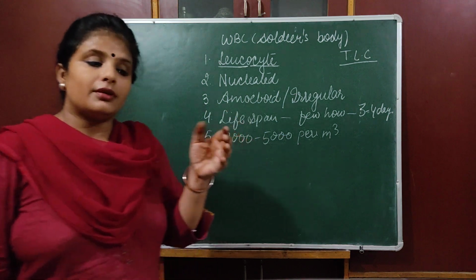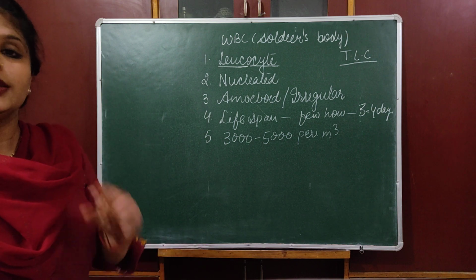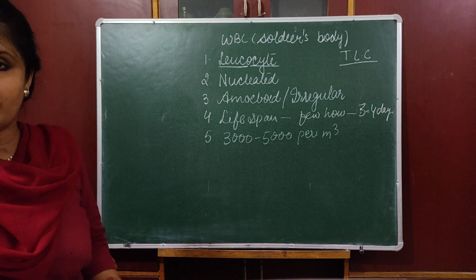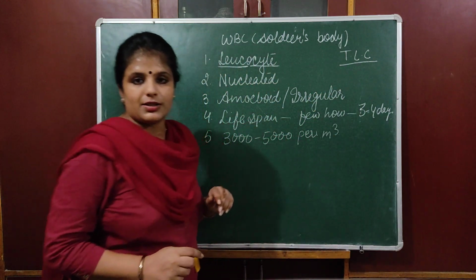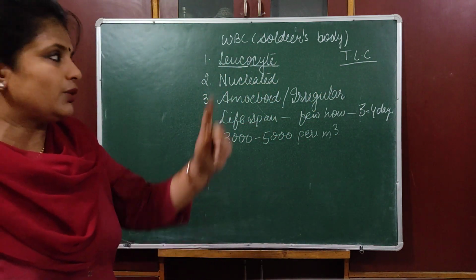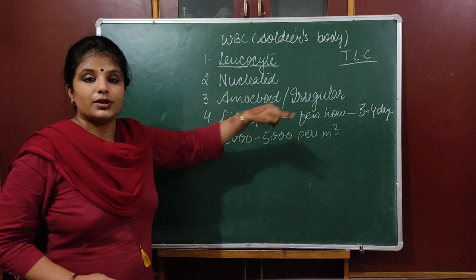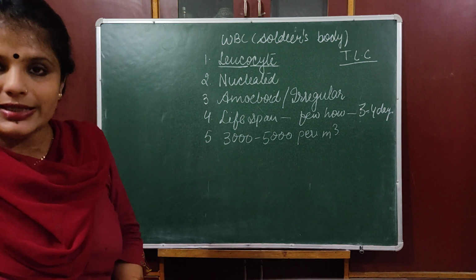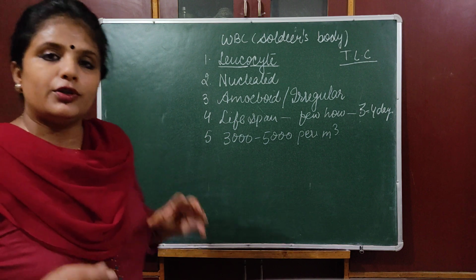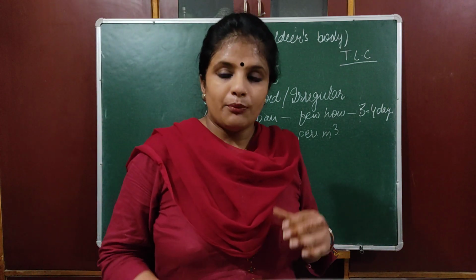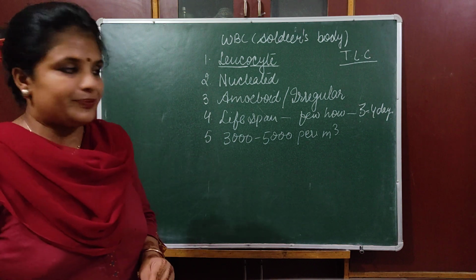So if your TLC count is higher than the given range, then it means you are suffering from some infection. Why does the TLC count increase during infection? To provide you immunity. What is TLC? That is the total leukocyte count, the total WBC count. If your total WBC count increases, it means you have some infection, and the body tries to provide you immunity and protect you from that infection.